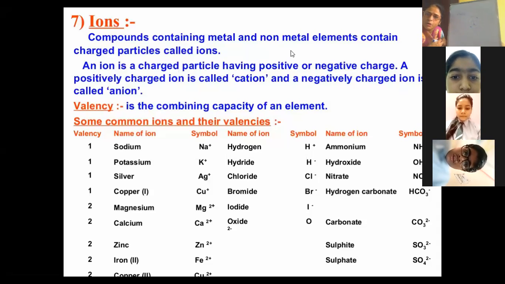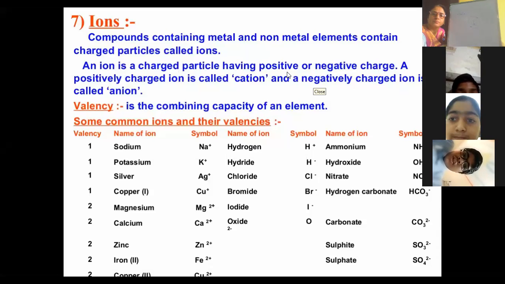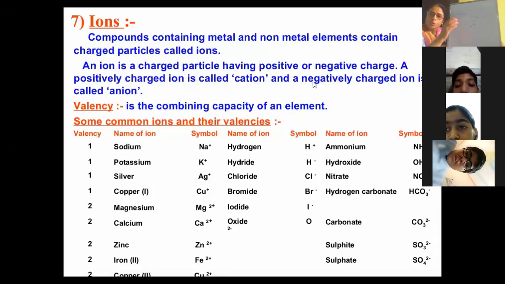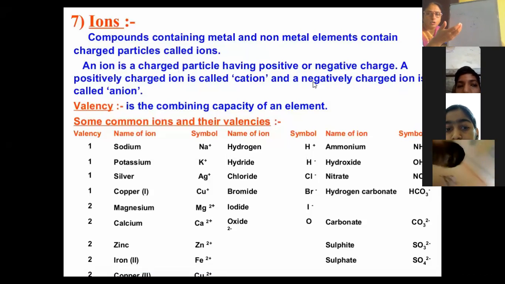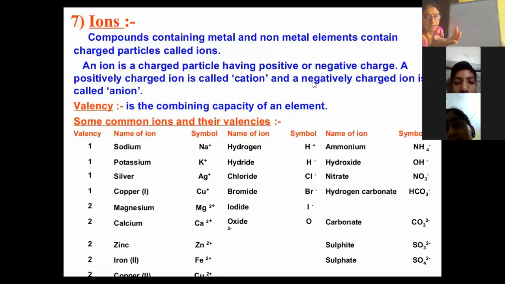Am I clear on this point? All those elements whose atom's first shell is the last one. They don't have any other shell. They have only one shell. That will be their first shell as well as their last shell.